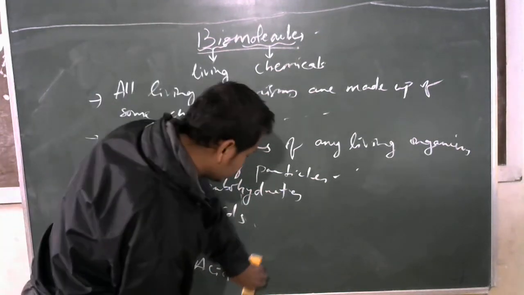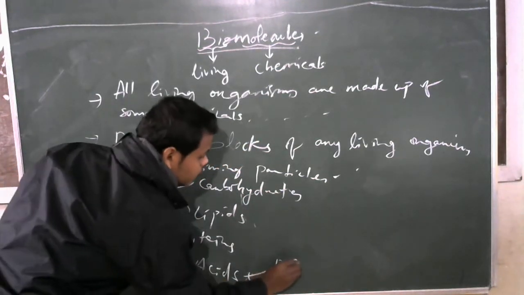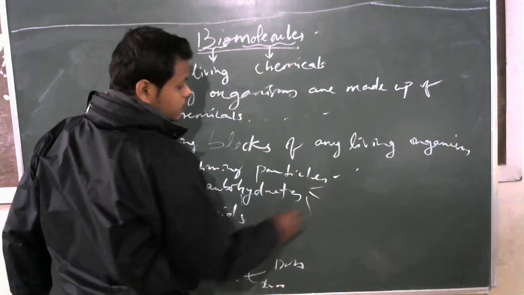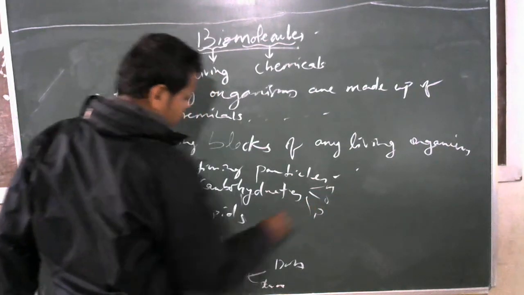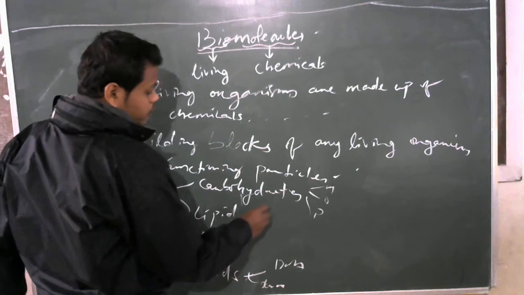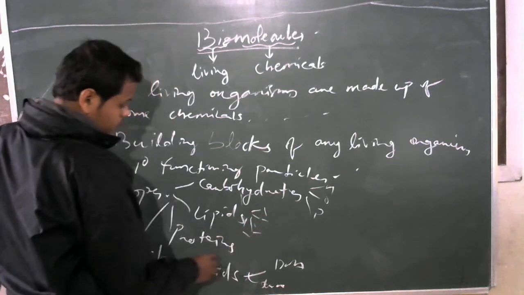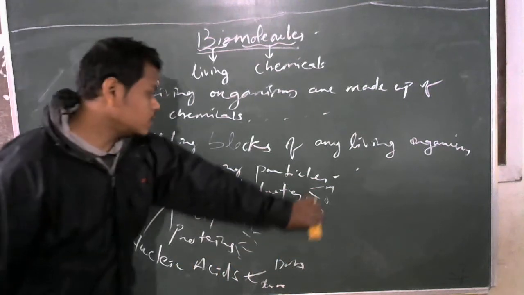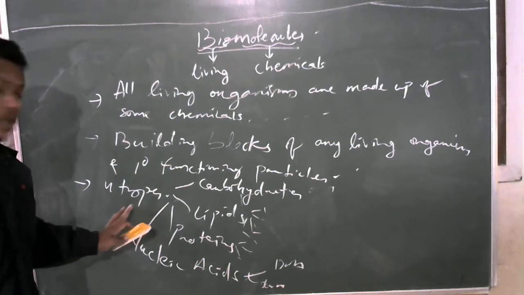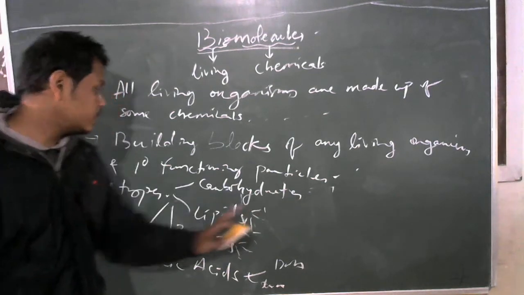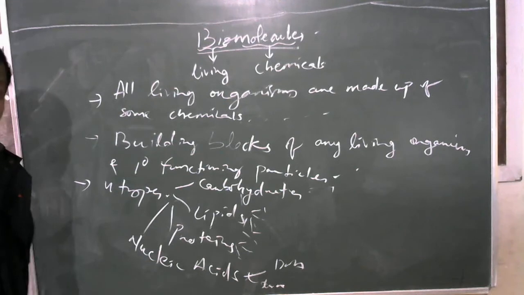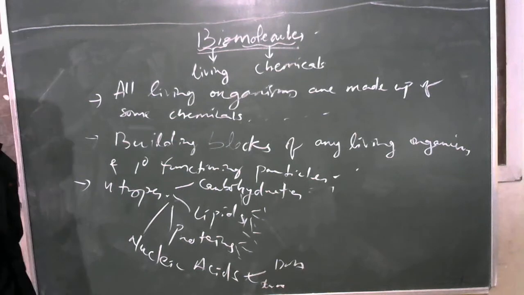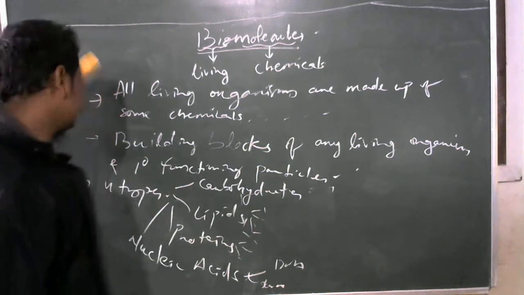Nucleic acids are of two types: one is DNA, another is RNA. There are further classifications also. Carbohydrates include monosaccharides, oligosaccharides, and polysaccharides. Lipids are also generally three to four types: glycerol, triglyceride, fatty acid, waxes. Proteins are primary, secondary, tertiary, quaternary. Their classification is not our topic; our topic is biomolecules. There are four types, with further subclasses: carbohydrate, lipid, protein, and nucleic acid. So this is the basic elementary idea about biomolecules. Clear? Then we are going to discuss what bioenergetics is.